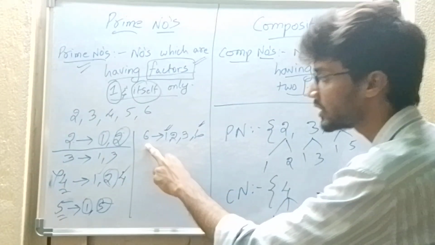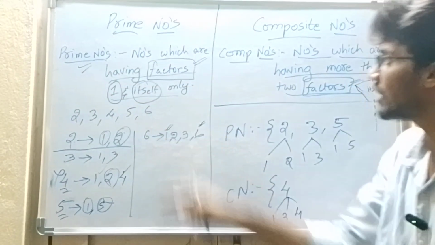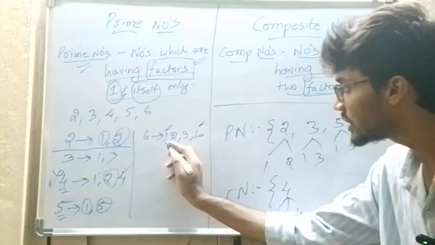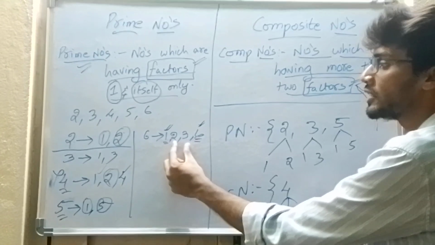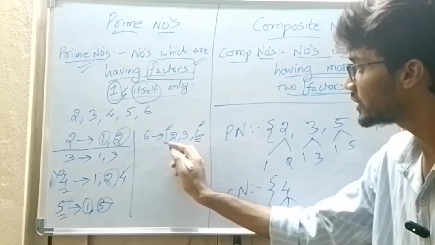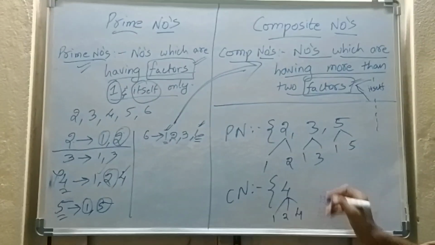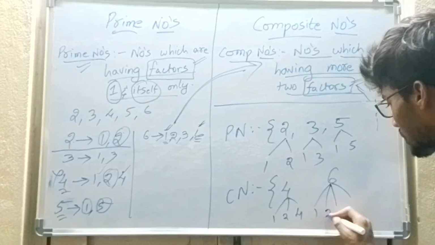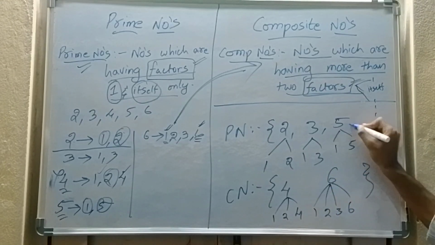Now let us see 6. Now you say, what is 6? Does 6 fall under the prime number category or under the composite number category? Now you will see, apart from 1 and the number itself, there are also other factors. That's why 6 falls under the composite category, because 1, 2, 3 and 6 are the factors of 6.